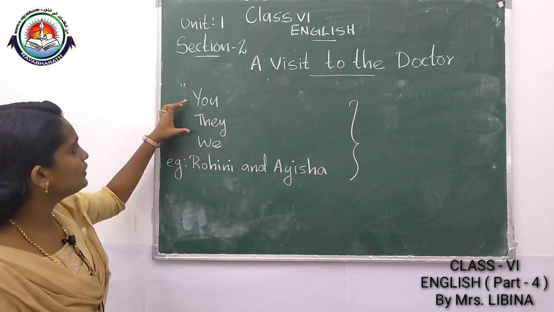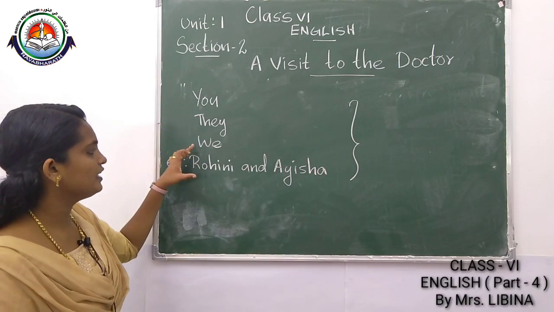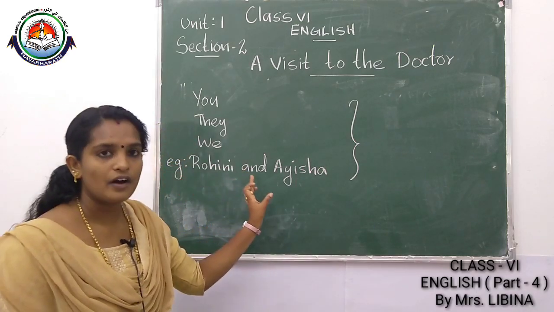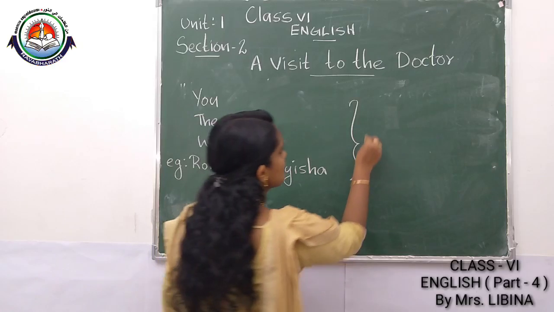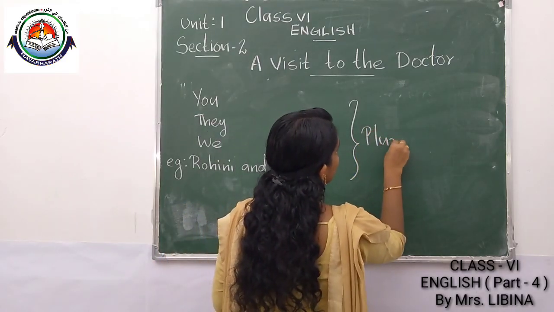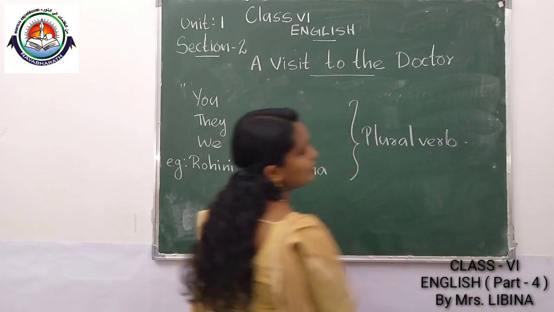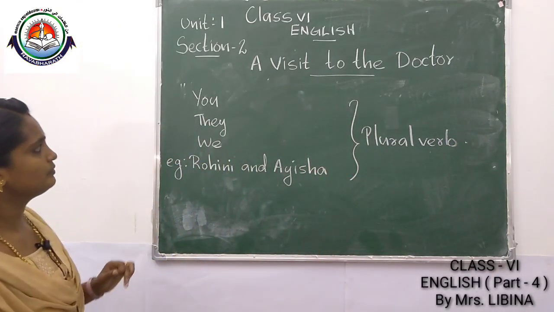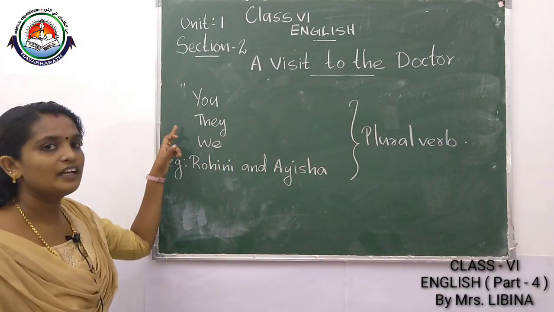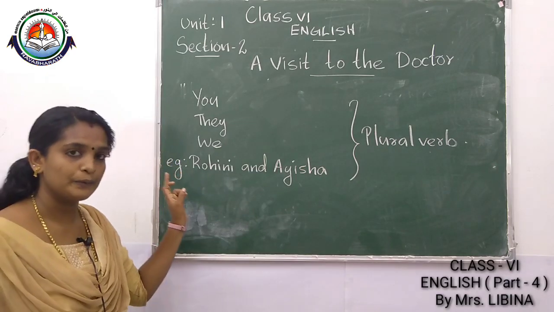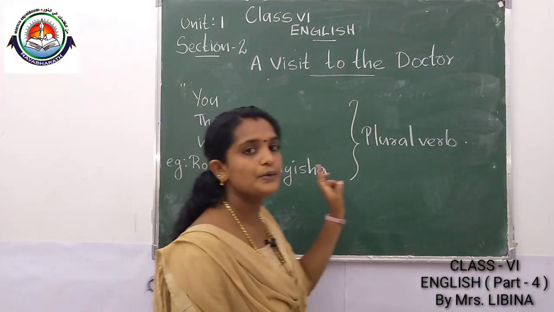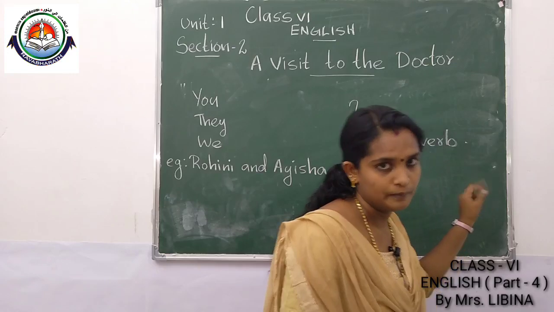Listen. You, they, we, and plural nouns, you have to use a plural verb.